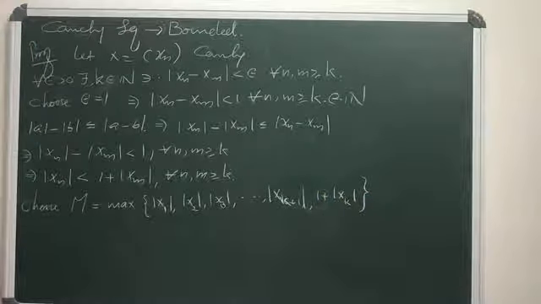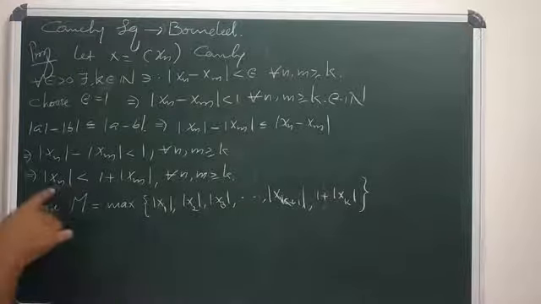M is chosen in this way. What is M? M is a sufficiently large real number. This M is chosen this way.